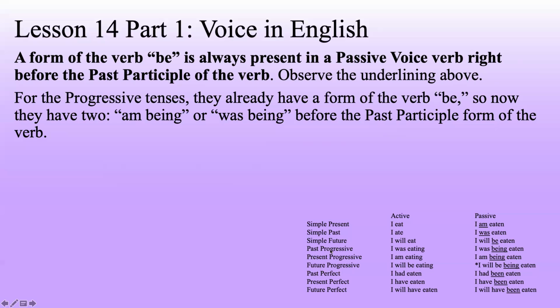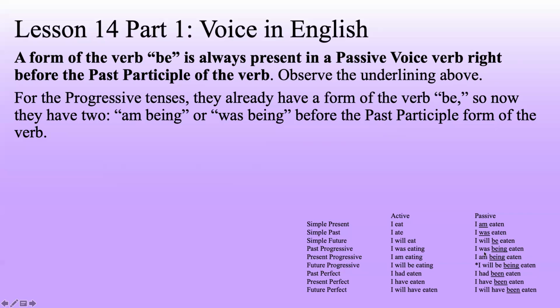You'll notice that for progressive tenses, whether that's active or passive, there does need to be a form of the verb be, and there needs to be an ing form. So we still have a form of the verb be to make it progressive with an ing form to make it progressive, but now we have an additional form of be with a past participle that makes it both progressive and passive at the same time.